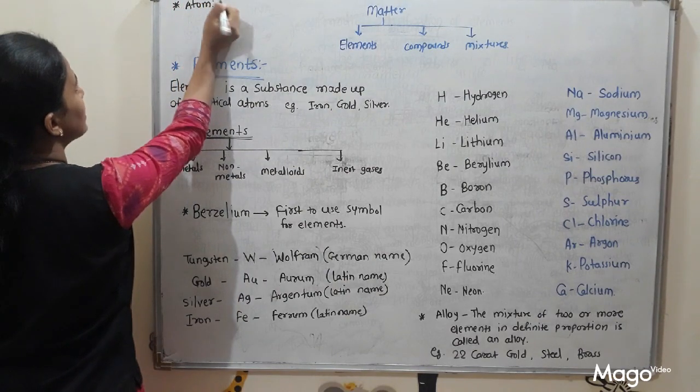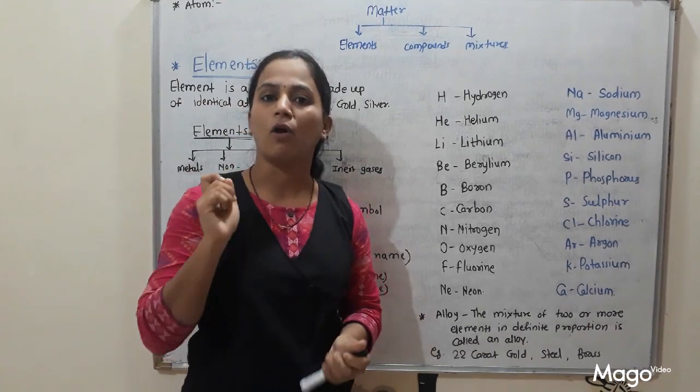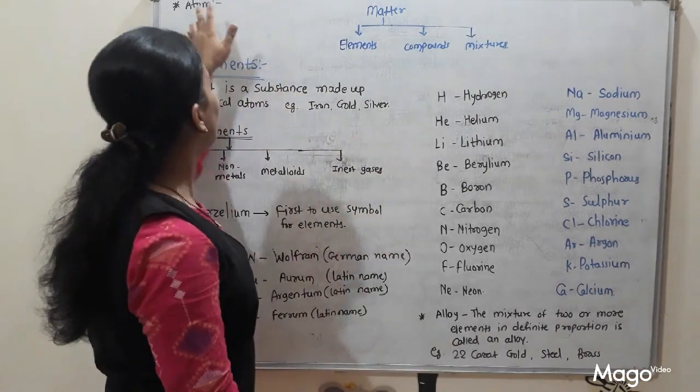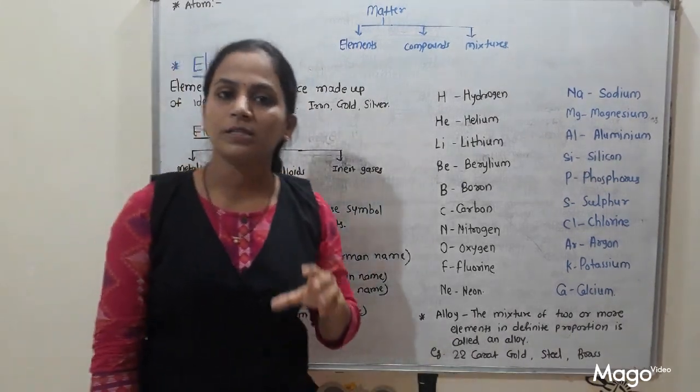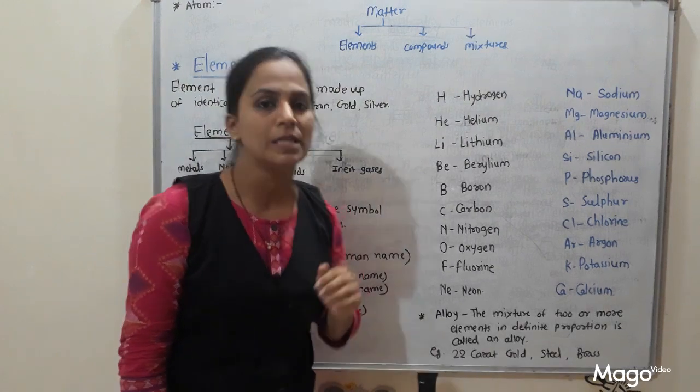So tell me students, what is meant by atom? Atom is the smallest indivisible part of matter. Each and every substance is made up of atoms, and we cannot see these atoms with naked eyes. We require an electron microscope to see an atom.